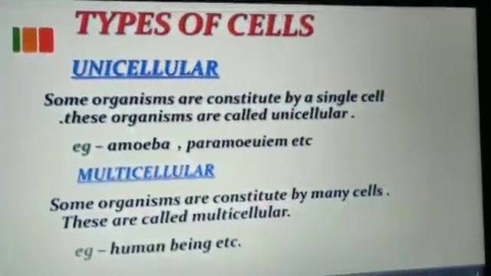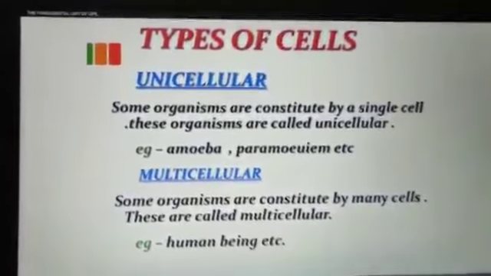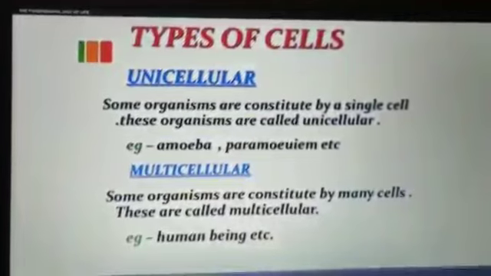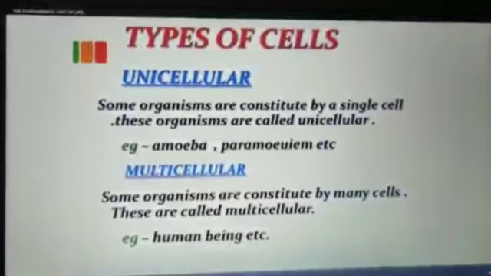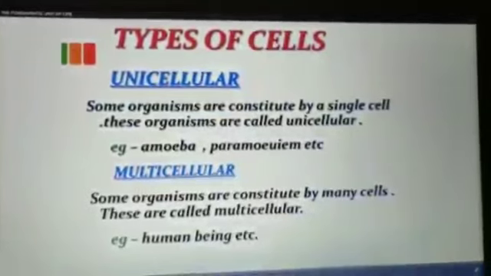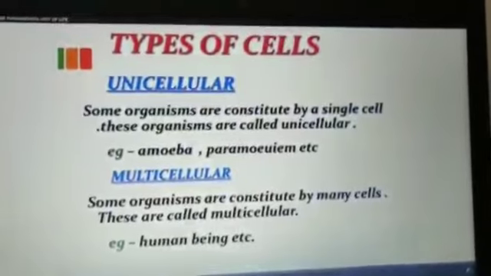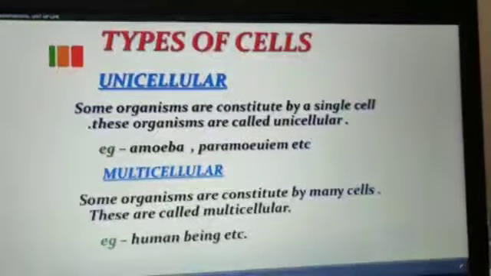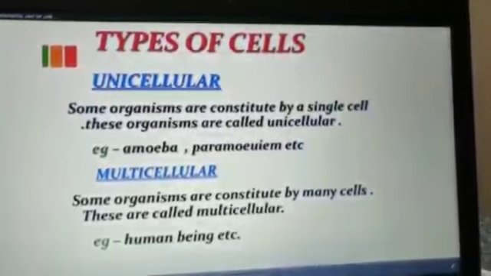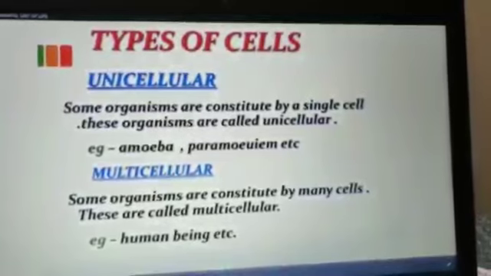Now in a previous video we also studied the types of cells based on number. Unicellular organisms contain only a single cell. With the help of a single cell they perform all the functions: respiration, digestion, excretion. Each and every function is performed by the single cell. All such organisms are classified as unicellular organisms. Examples of unicellular organisms are amoeba, paramecium, euglena, bacteria.